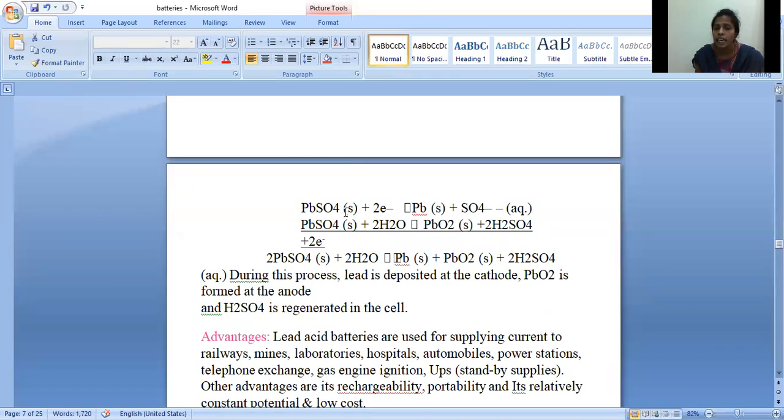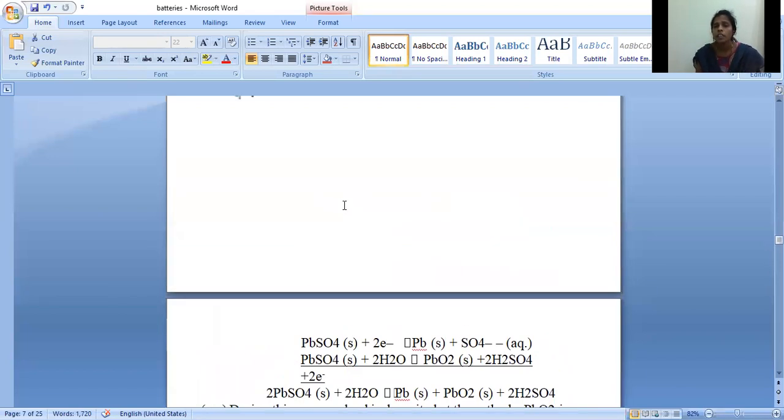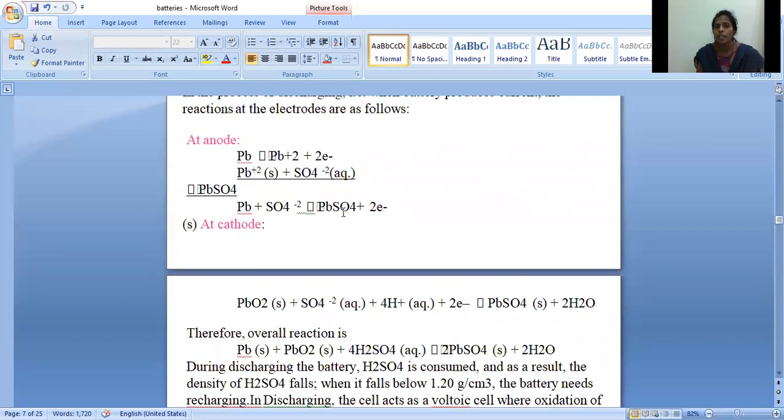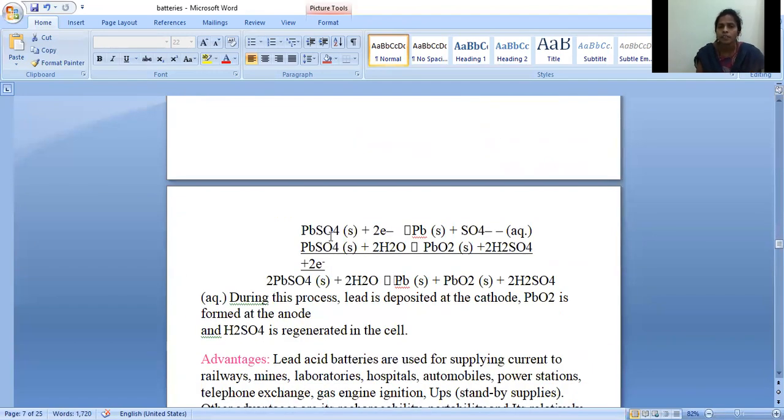So when we see the backward reaction, here the products are converted to reactants. These reactants are converted to products. Same here also. Now by adding, even the overall reaction will be reversed. So during this process, lead is deposited at the cathode, lead oxide is formed at the anode, and sulfuric acid is again regenerated in the cell.